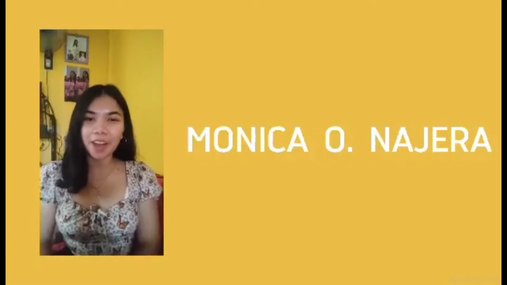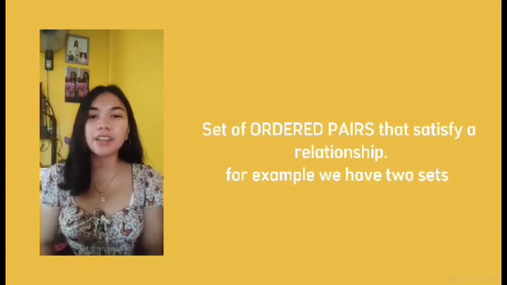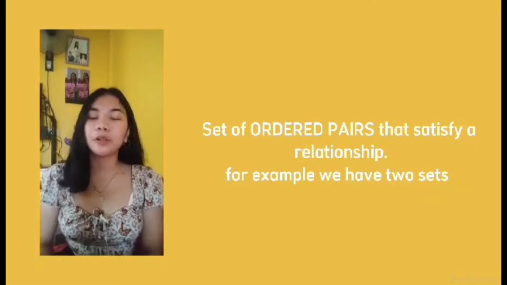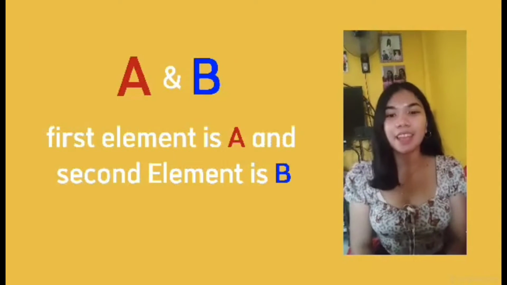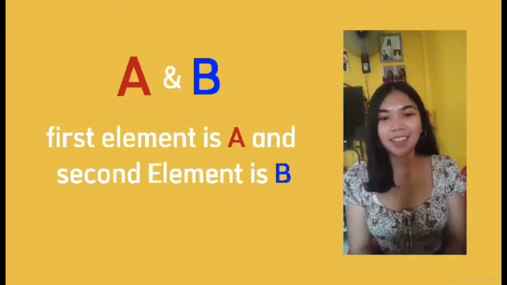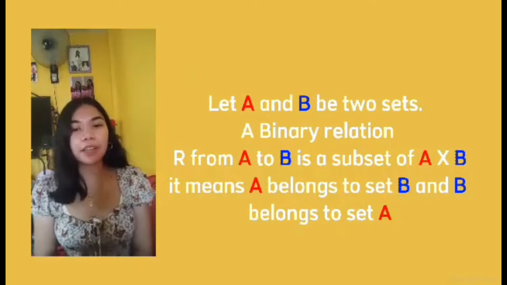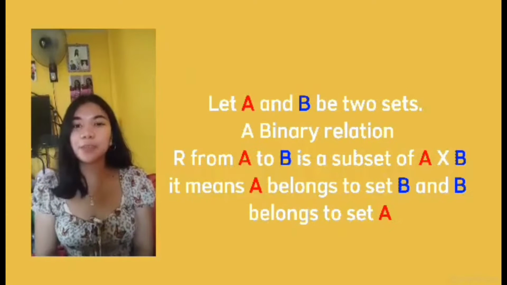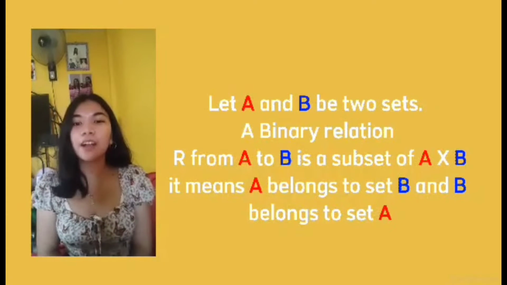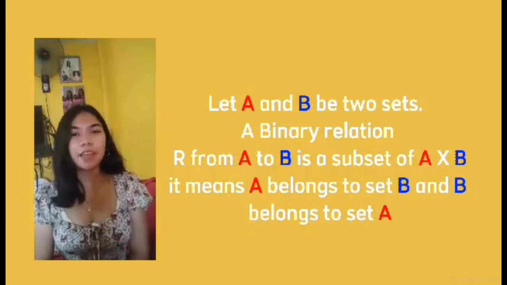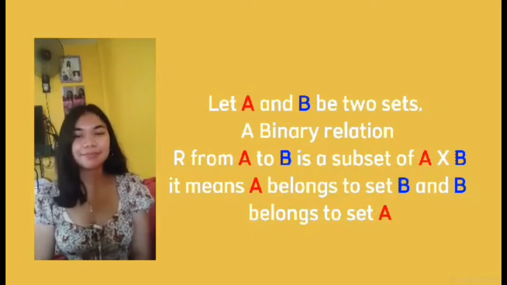This is Monica Onahera, and today we're talking about relation. A relation is a set of ordered pairs that satisfy a relationship. For example, we have two sets, A and B. The first element is from A and the second element is from B. Let A and B be two sets. A binary relation from A to B is a subset of A cross B.